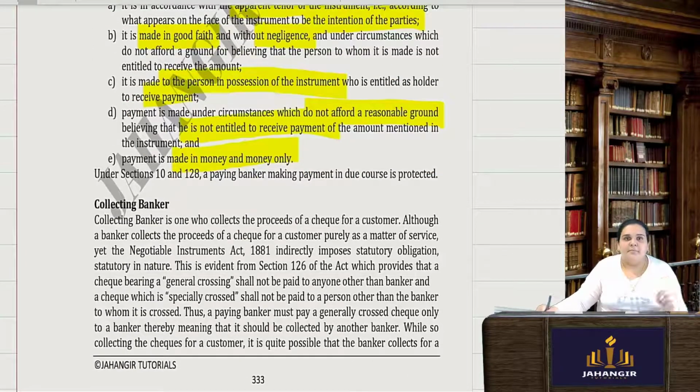Sometimes a bill of exchange is made for 3 months, but some parties just come ahead in 1 month and make the payment. That is payment made in the due course, while it was within the tenor as per the intention of the parties, there is no negligence. I made it to the person possessing that particular bill of exchange.